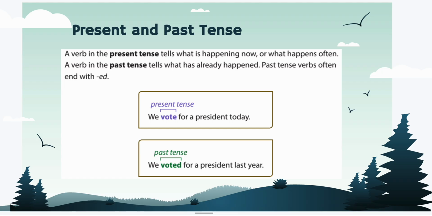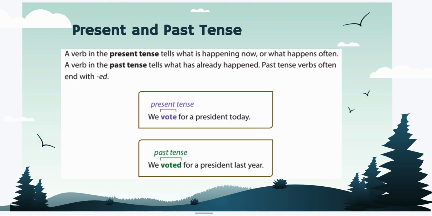So a verb is an action word. When we're doing something, that's the verb. It's what the noun is doing. A verb in the present tense tells what is happening now or something that happens often. And a verb in the past tense just talks about something that has already happened, an action that has happened. We have two sentences below. Both use the same verb but different tenses of the verb.